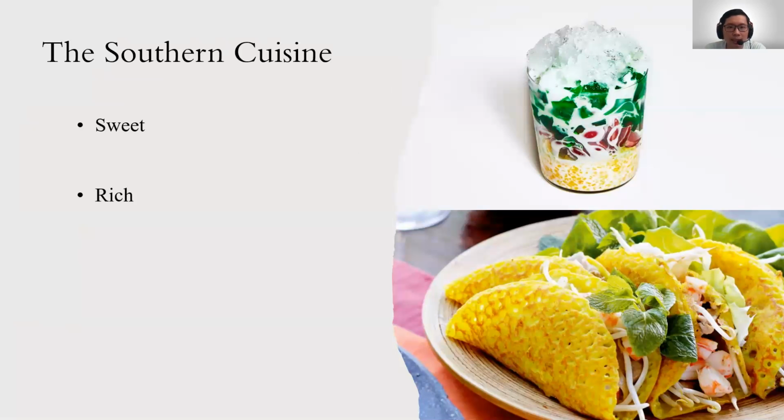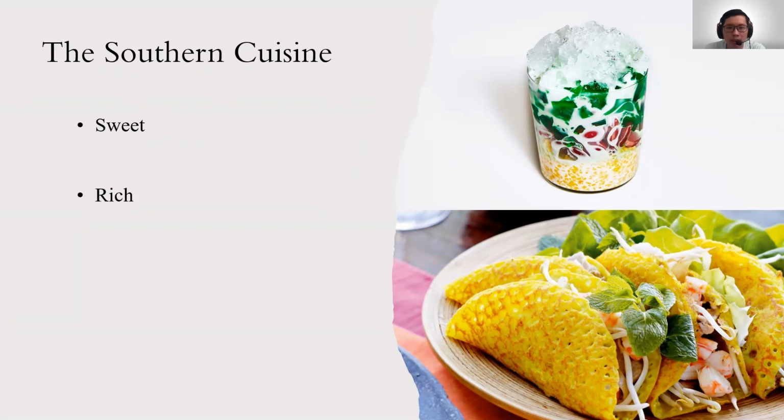The southern cuisine: sweet and rich, thanks to the beautiful geographic location. South Vietnam possesses abundant natural products from plants to animals, which make the southern dishes not complex or meticulous, but diverse. The common taste of the southern dishes is sweet and rich. People use a lot of sugar, coconut water, and coconut milk in cooking.